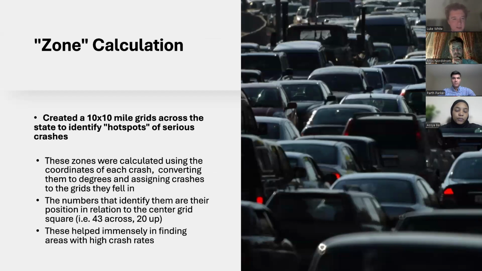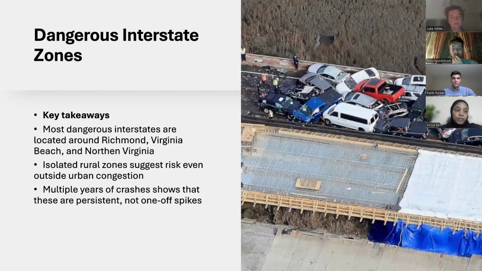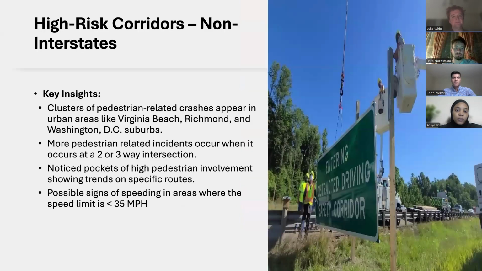Our first step was calculating zones, basically a 10 by 10 mile grid laid across Virginia, just to put crashes in to see where hotspots of high fatality, high severe injury crashes were happening. We found from this that interstates, especially around cities like Richmond, Virginia Beach, Northern Virginia, Roanoke, had very high rates, and even some isolated rural zones were there as well, suggesting things could be done in those areas to help mitigate.